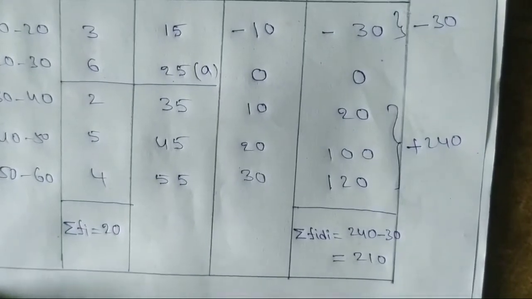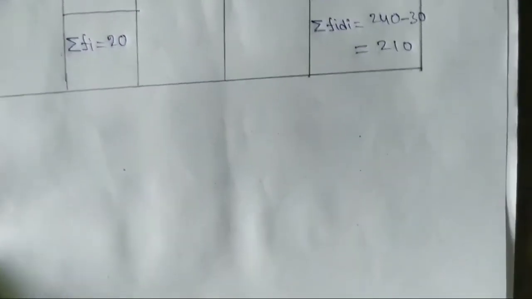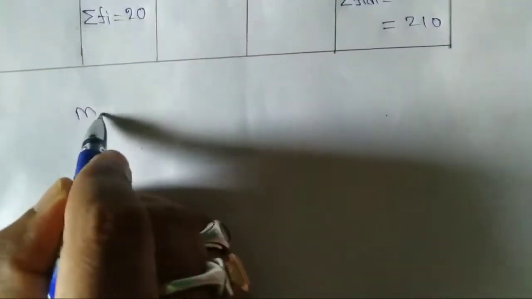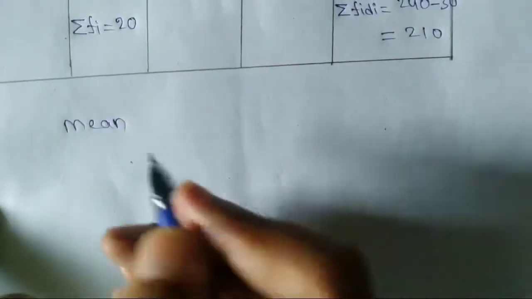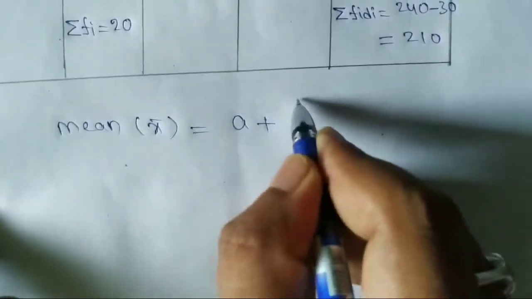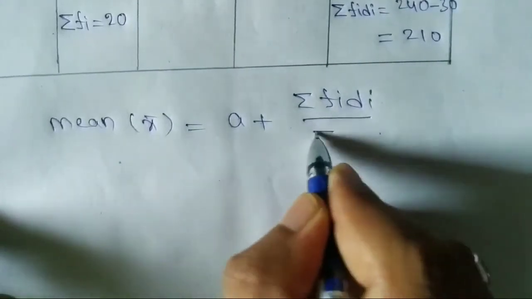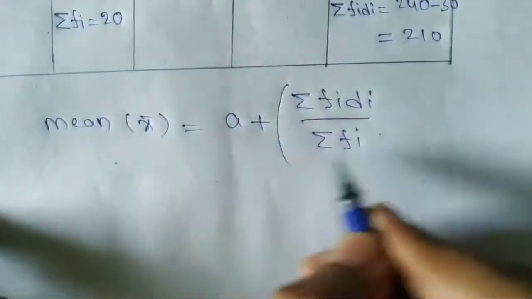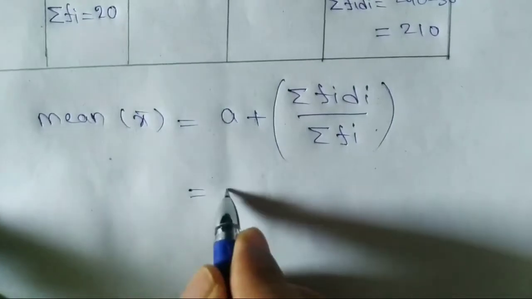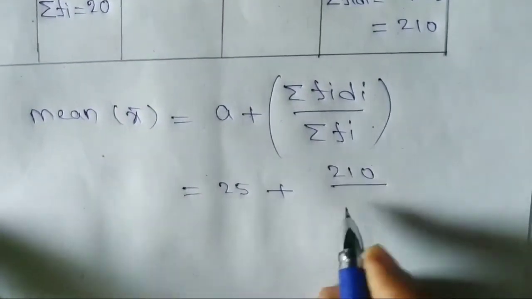So, now mean by step deviation method. So, mean, assumed mean method: mean x bar is equal to a plus sigma fi di by sigma fi. So, a for assumed mean, that is 25. Sigma fi di we got 210, by sigma fi is 20.